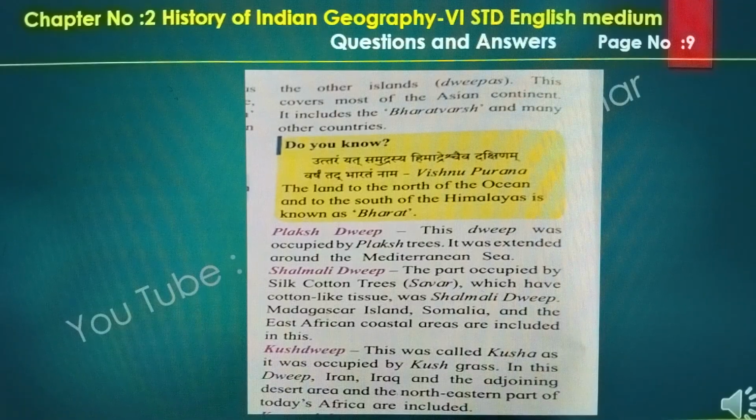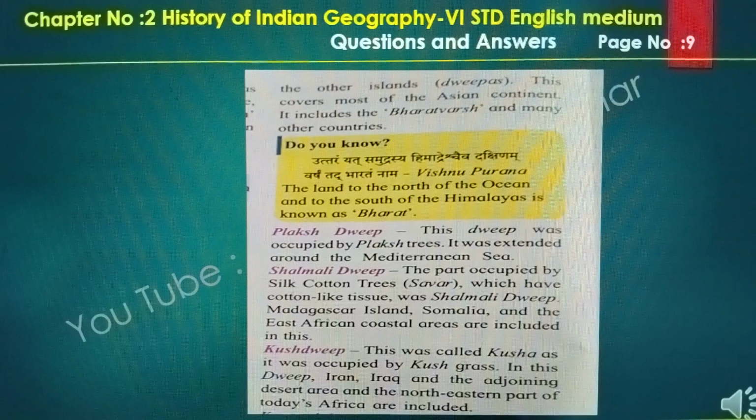Shalmali Dweep. The part occupied by the silk cotton tree, Savar, which has cotton-like tissue, was Shalmali Dweep. Madagascar, Somalia and other East African coastal areas are included in this. Kush Dweep. This was called Kush as it was occupied by Kush grass.